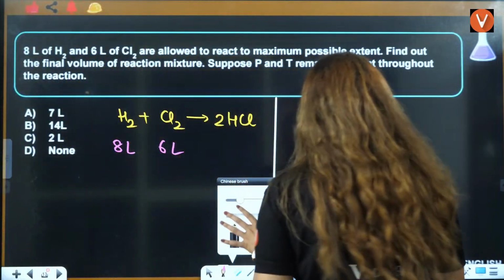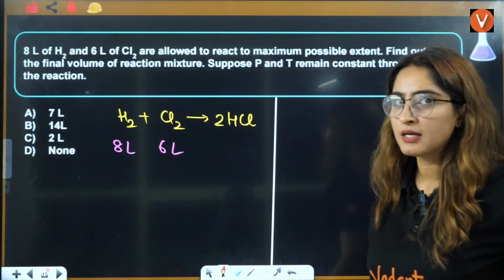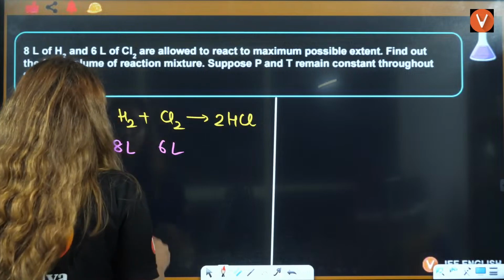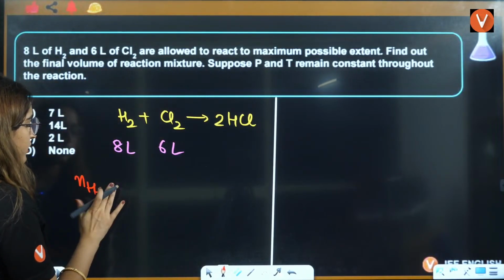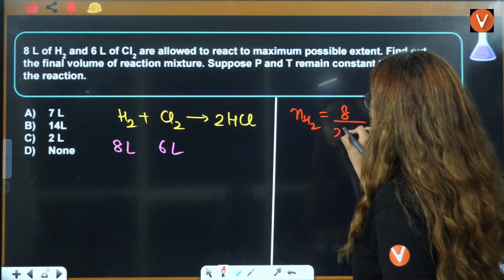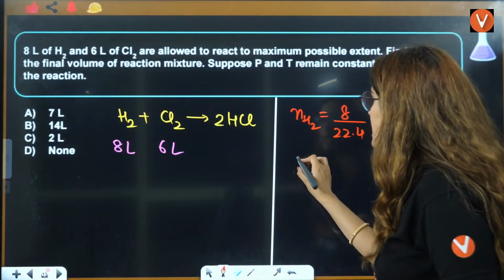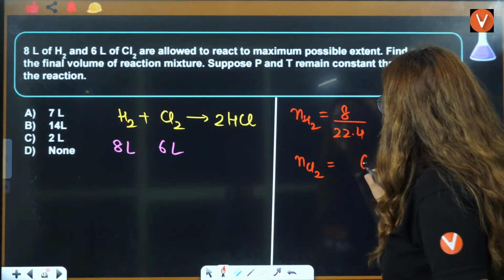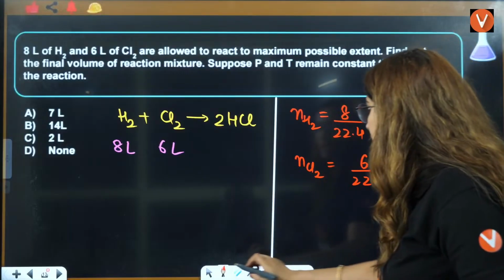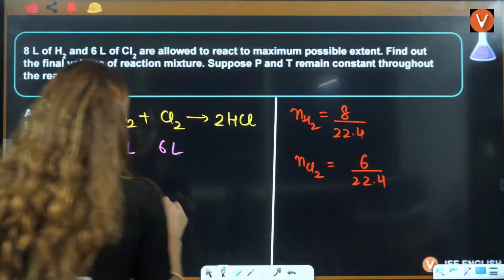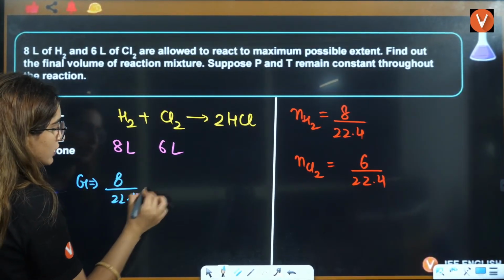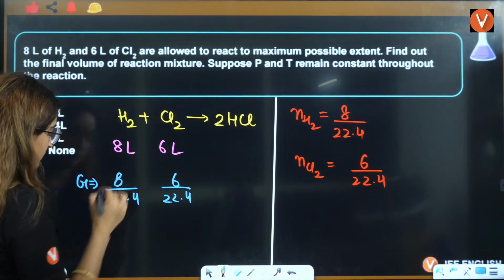See, firstly you have to find out the limiting reagent here. To find out the limiting reagent, the simple thing is to see the number of moles of H2. Number of moles of H2 will be given volume by 22.4, that is the molar volume. Number of moles of Cl2 will be given volume by 22.4. I'll not solve this, I'll take it as it is. Now, given is 8 by 22.4 for H2, and 6 by 22.4 for Cl2.